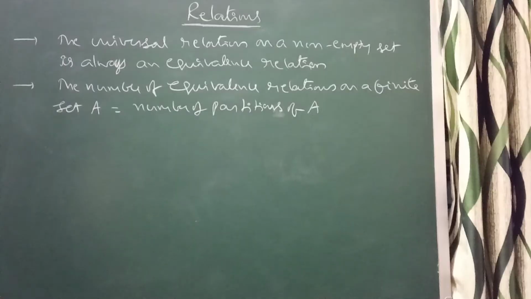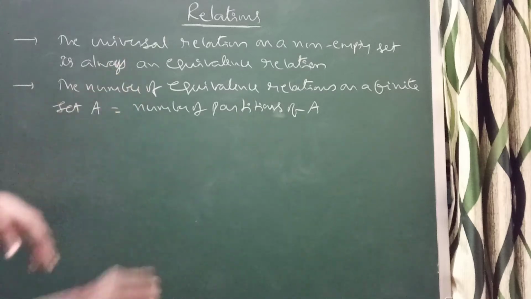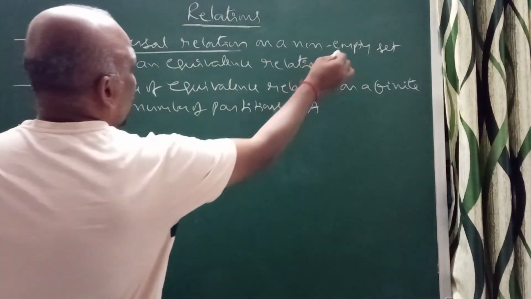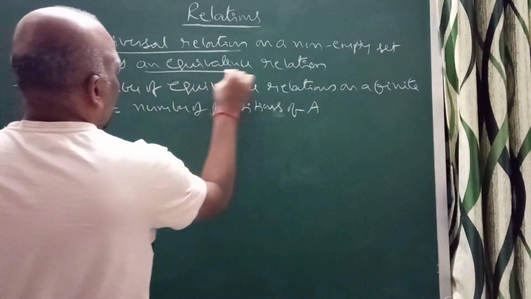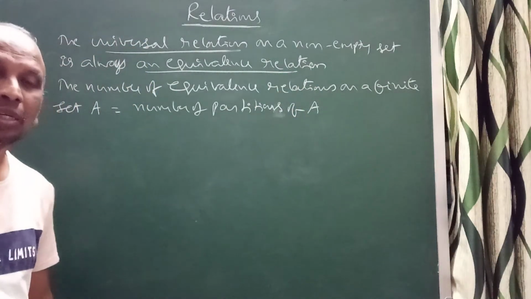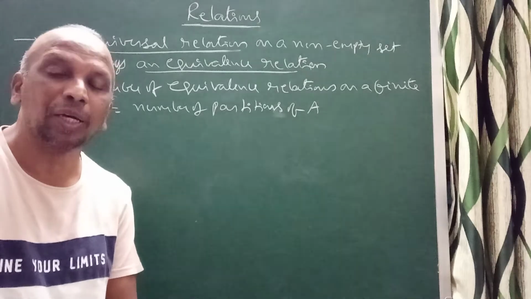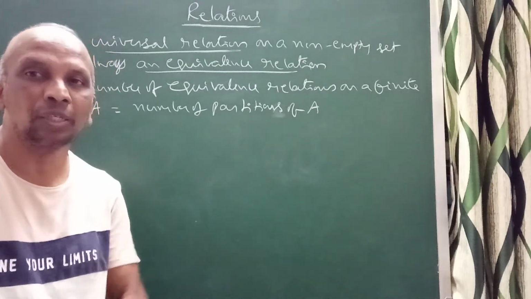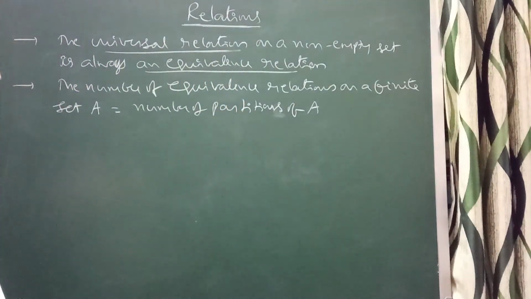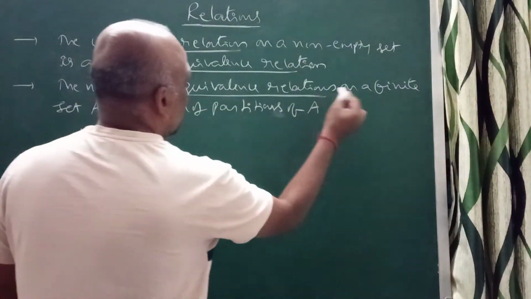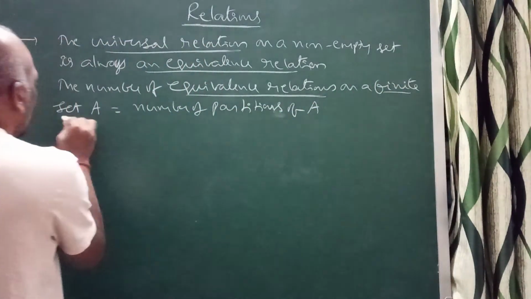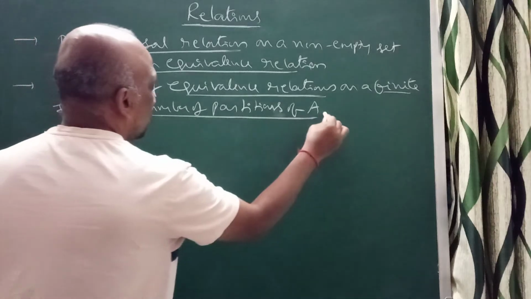Now see here, the universal relation on a non-empty set is always an equivalence relation. Why? Because universal relation means, suppose R is a relation, R is a subset of A cross A. If R is equal to A cross A, then R is equal to the universal relation. That is always an equivalence relation. Now the number of equivalence relations on a finite set A is equal to the number of partitions of A.